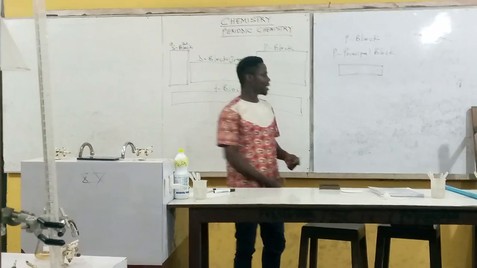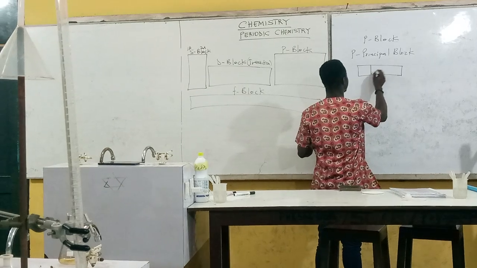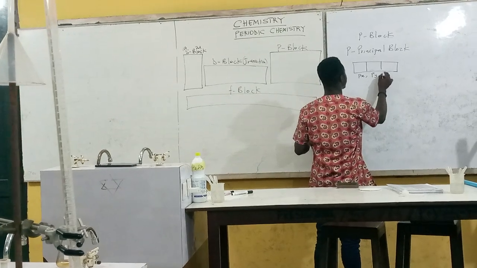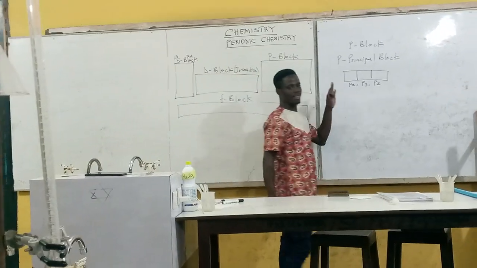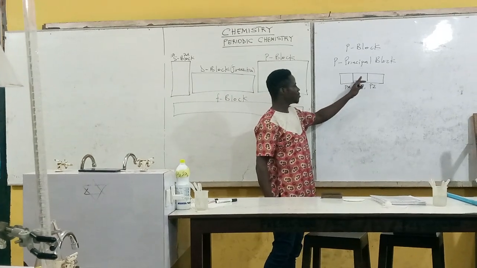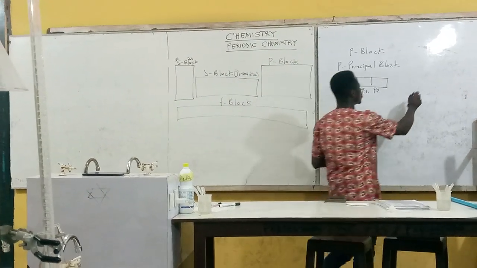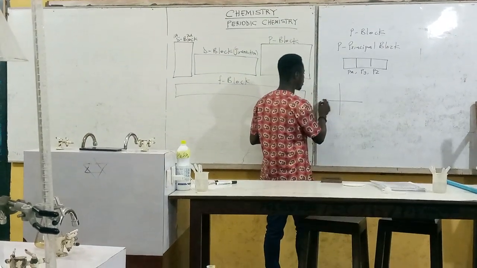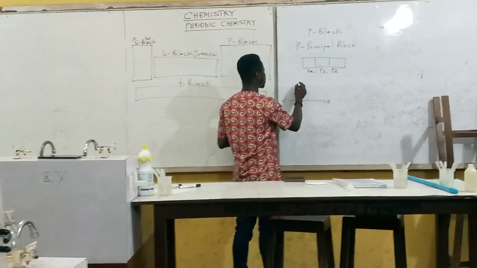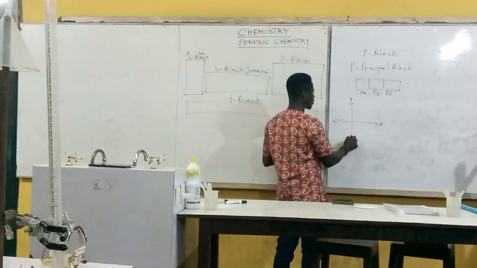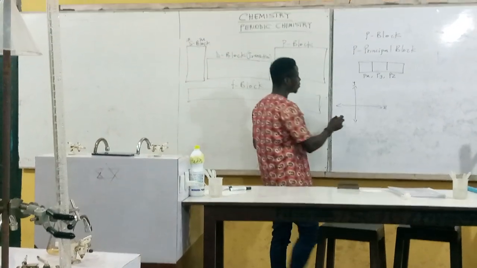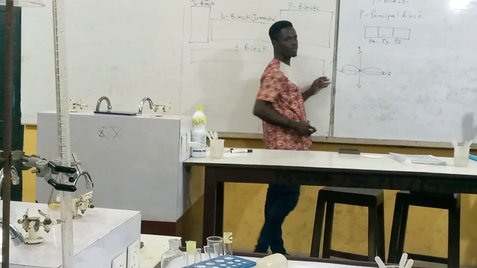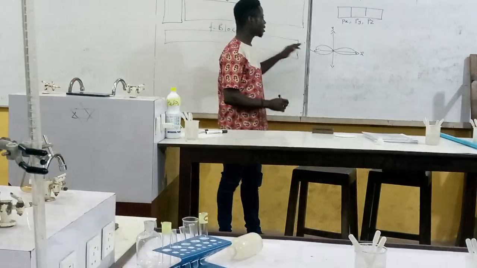So with this P orbital, it has three directions, which are Px, Py, and Pz. There are three directions, Px, Py, Pz. Now when you want to draw these directions on the Cartesian plane, this is our x-axis and this is our y-axis. So we can have a direction like this. The P orbital is dumbbell in shape. So this is the shape of the Px.